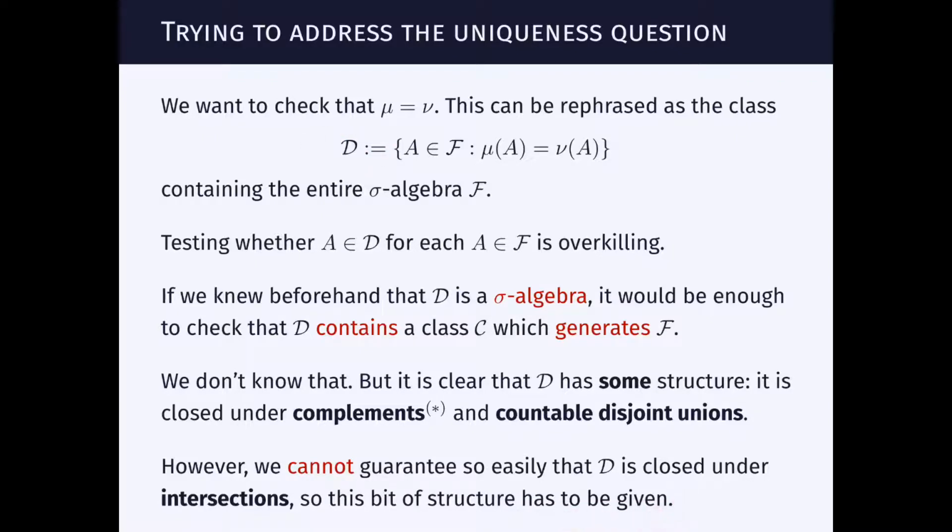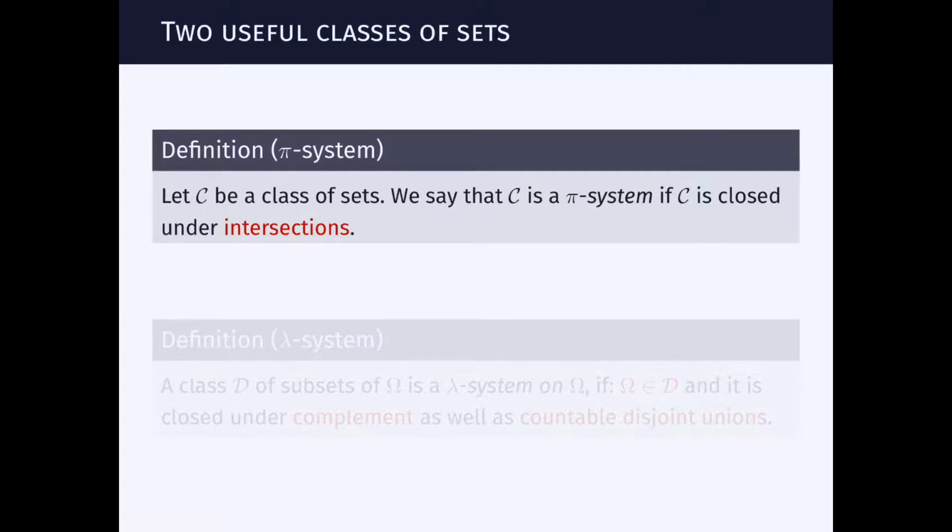Now this motivates us to define two types of classes of sets which together encompass the structure that a sigma algebra has. The first is a very simple requirement. This is requiring very little structure about a class, which is we call a class a pi system if this class is closed under intersections.